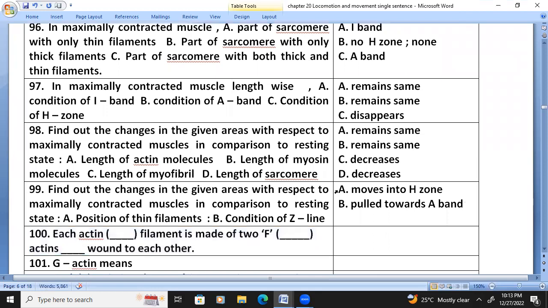Each actin, that means thin filament, is made of two F or filamentous actins, helically wound around each other. G actin means globular actin.